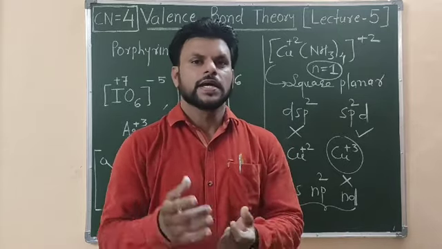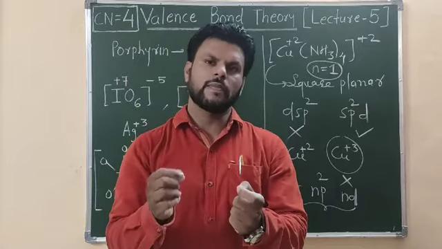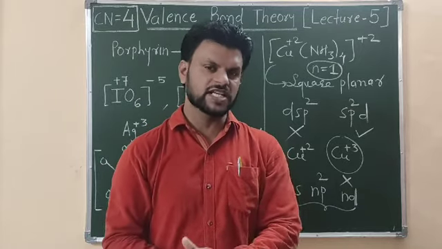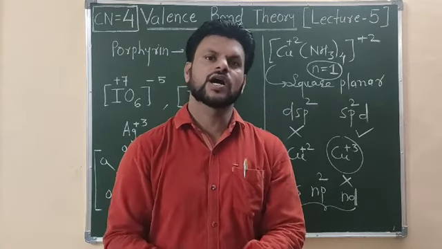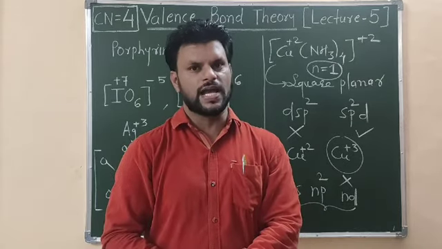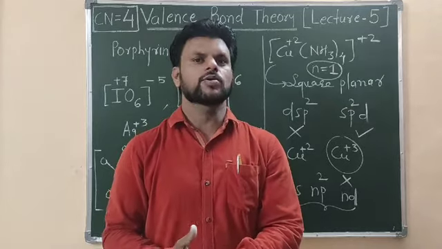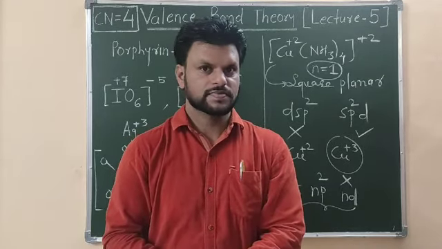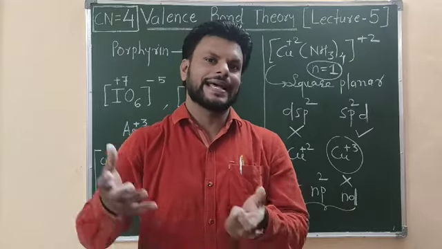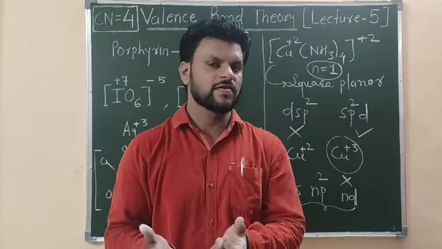Whereas if the square planar complexes are formed by chromium plus 4 or cobalt plus 2 or cobalt plus 3 or iron plus 2 metals, they can also form square planar complexes, but they can be high spin because the unpaired electrons are more than 1.